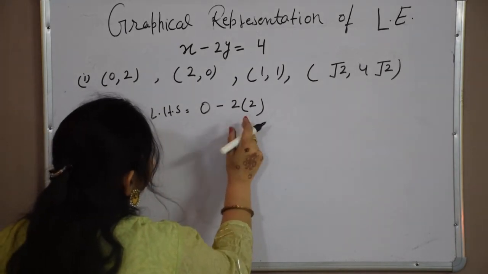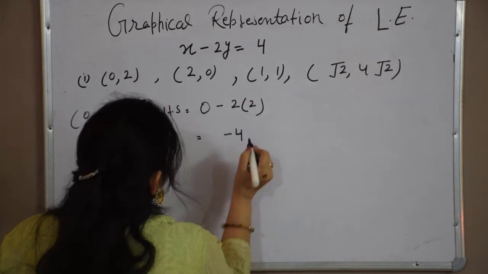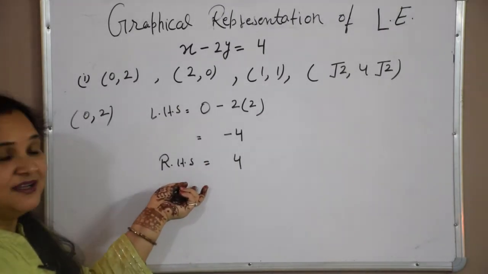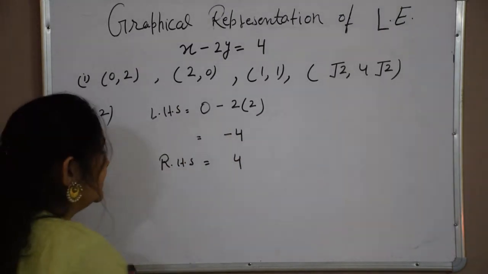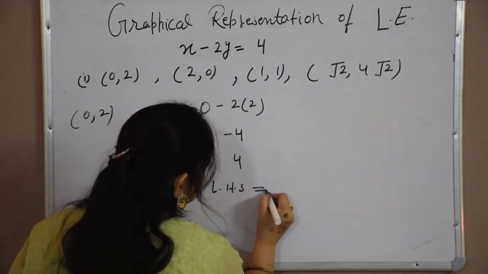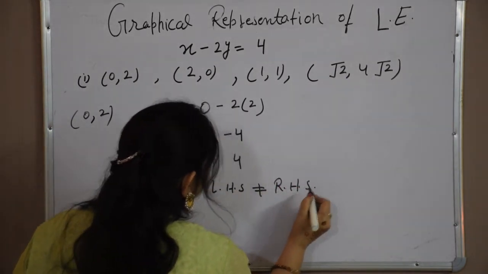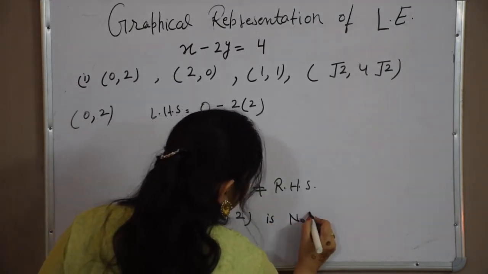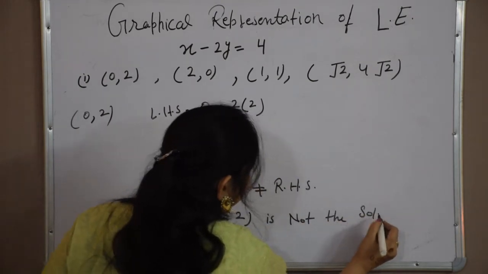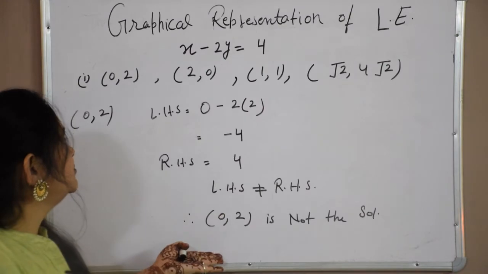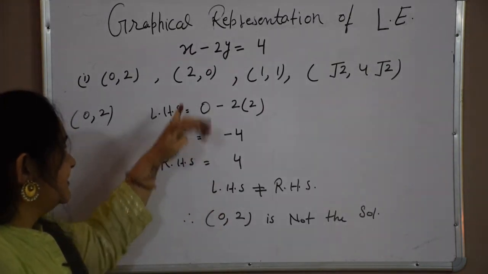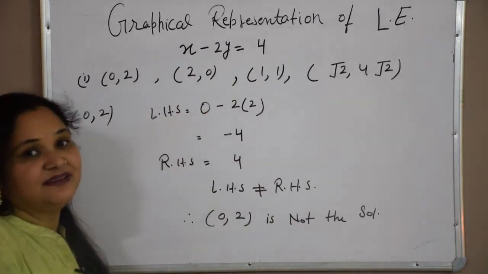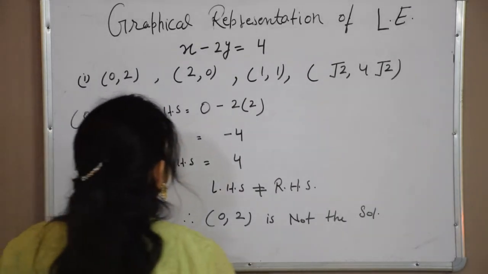0 minus 2 into 2, that is minus 4, and our right hand side is equal to 4. Are they equal? No, minus 4 is not equal to 4. So the left hand side is not equal to the right hand side. Therefore 0 comma 2 is not a solution. It is not the solution of the given equation, because our left hand side is not equal to the right hand side. It is not satisfying the given equation. Now we will take the other one.